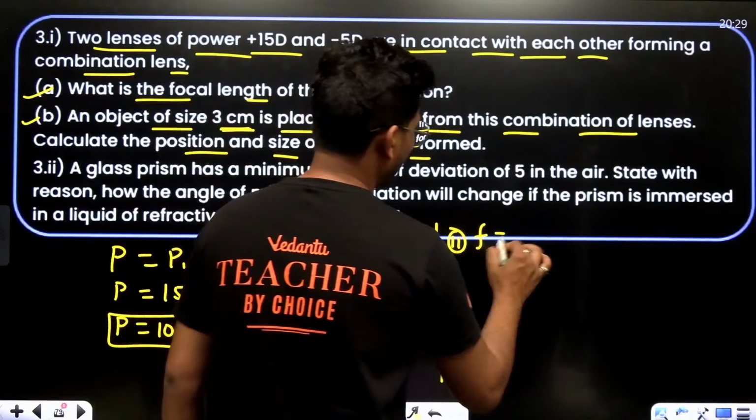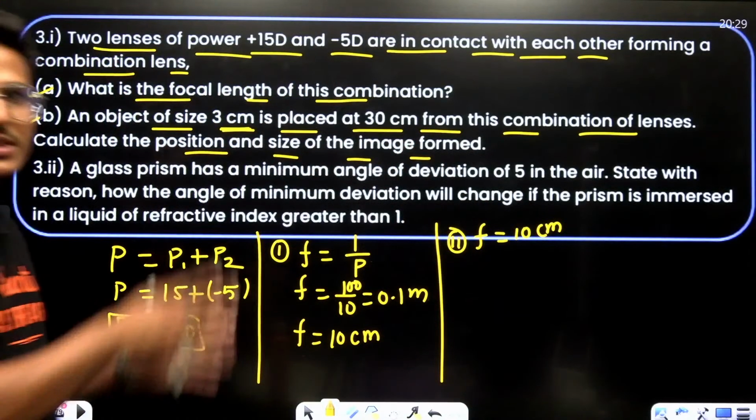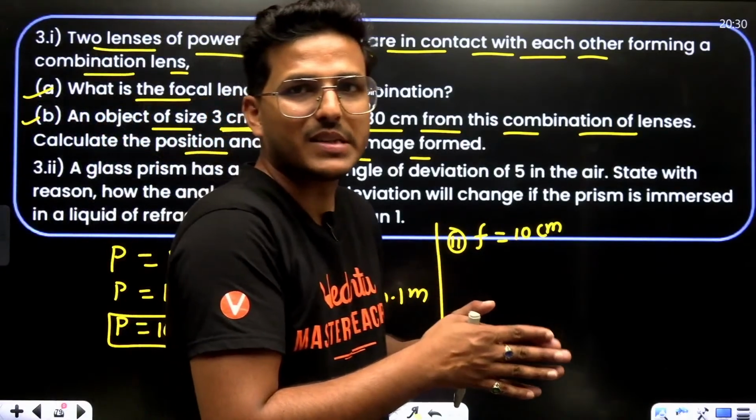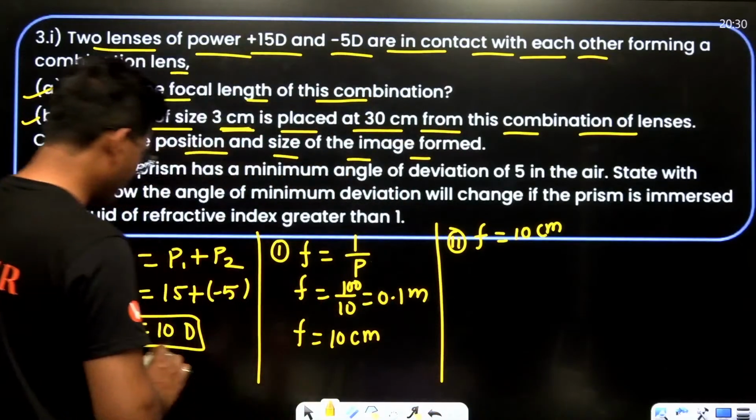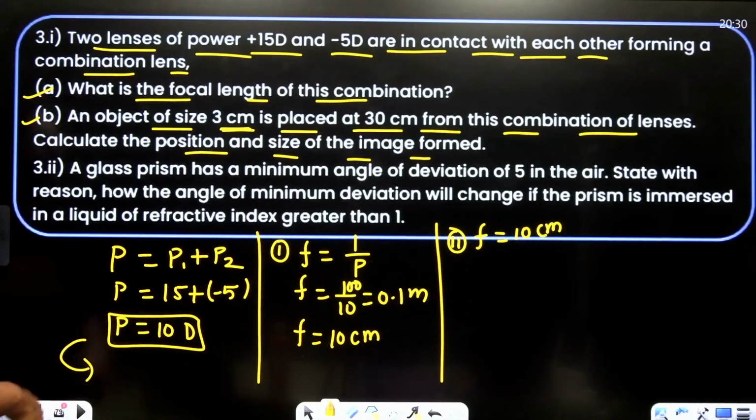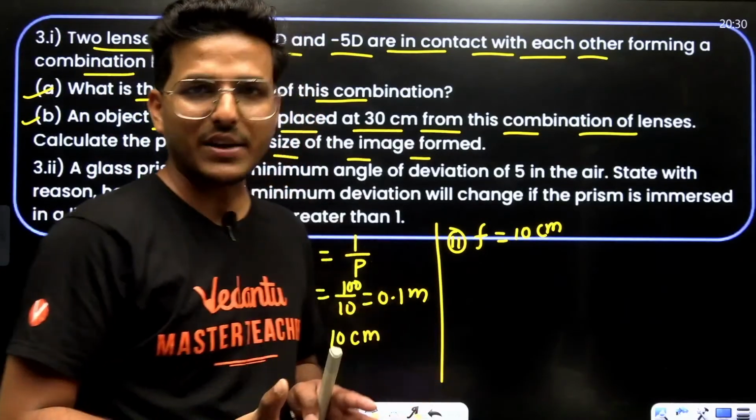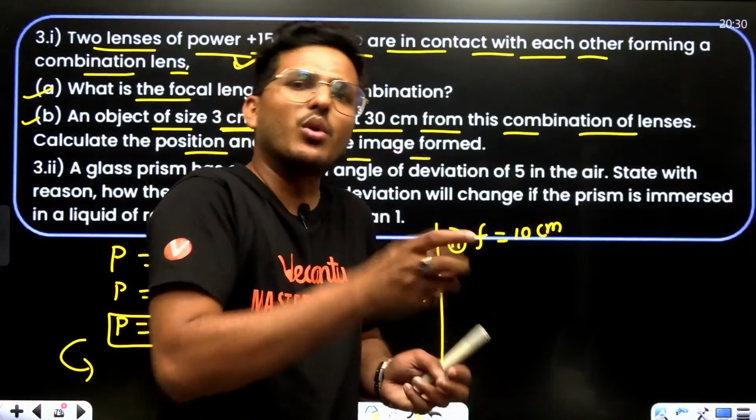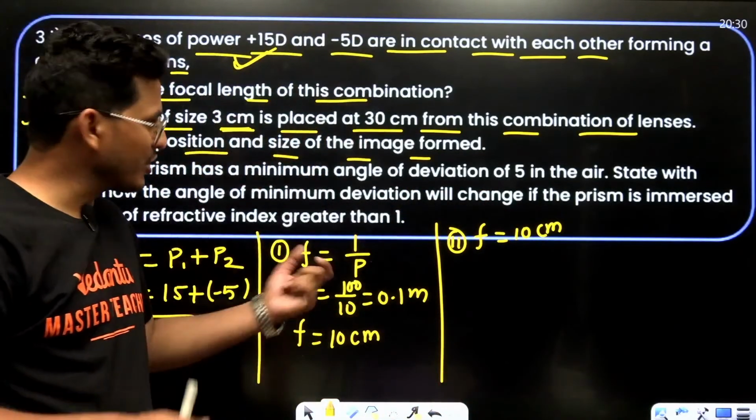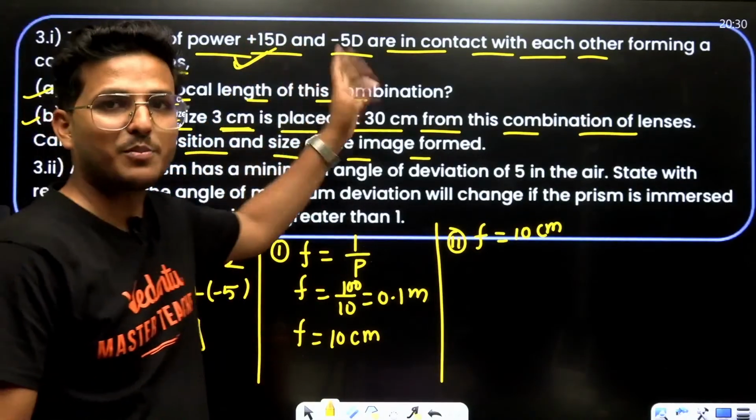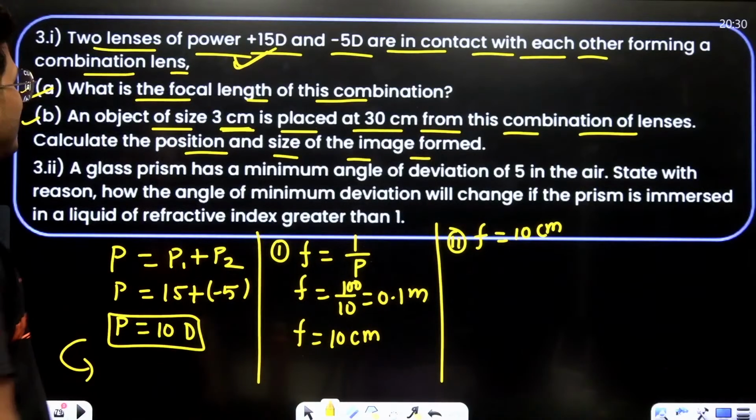F is equal to 10 centimeter, that is positive. That means this combination behaves basically like a convex lens, with positive power. The convex lens has the dominating factor, 15 diopter, and the concave lens has only 5 diopter. So the concave lens reduces the power of the convex lens by 5 diopter, right? So F equals 10 centimeter.